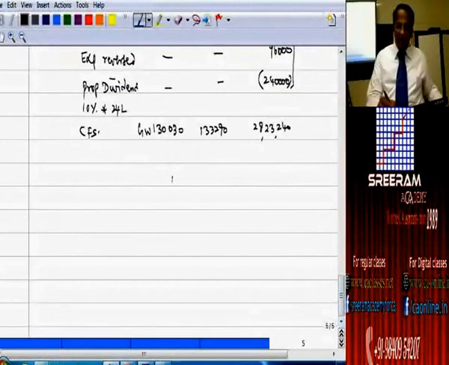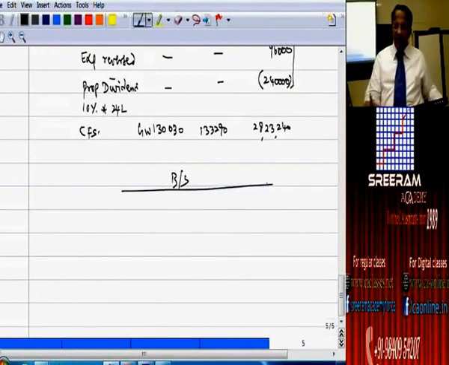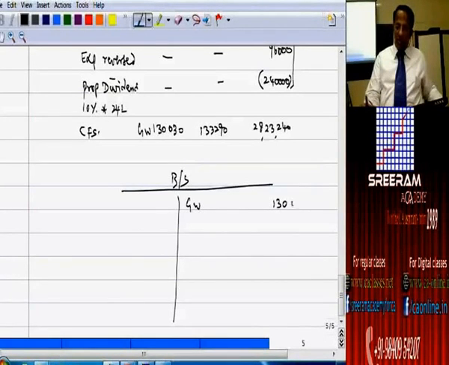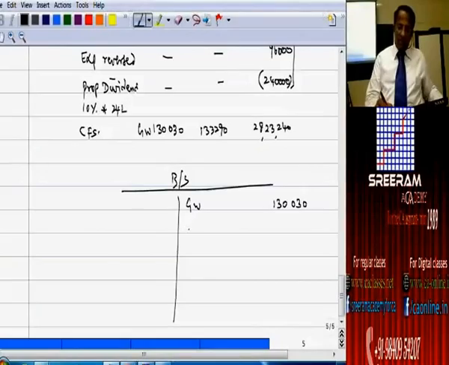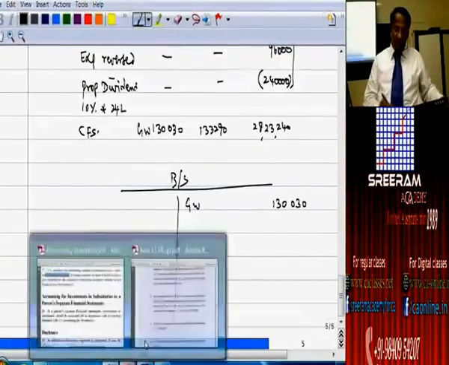Now balance sheet we can prepare. I will prepare just for the sake of quick completion in the old format only. Goodwill 1,30,030. Then what are the items of assets that you have?